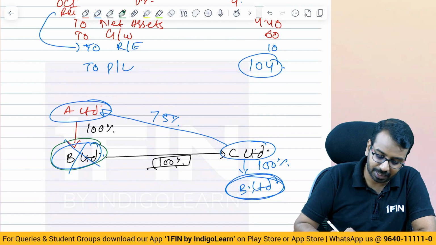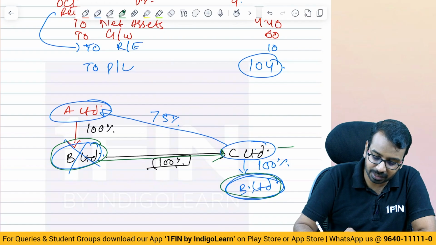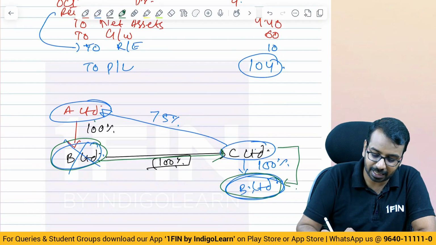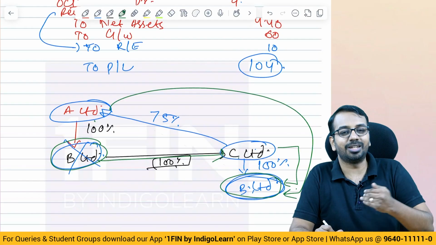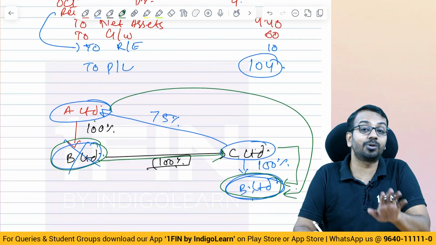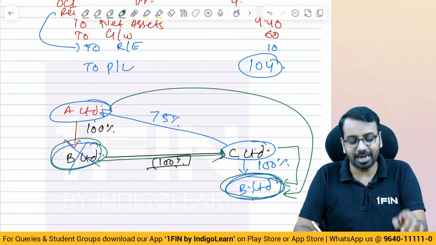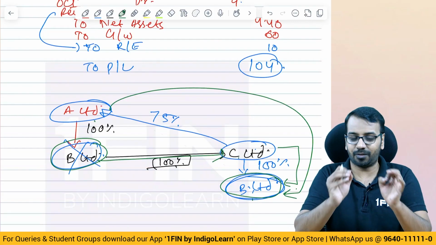Here B Limited has been sold to C Limited and B Limited is controlled 100% by C. A controls C, so A is still controlling B. So actually there is no disposal. B continues to remain the subsidiary of A Limited, and now C is also a subsidiary of A Limited. Okay, this is the first thing.